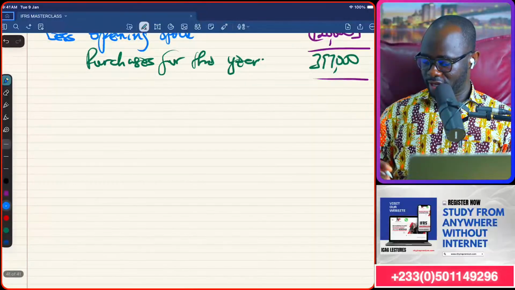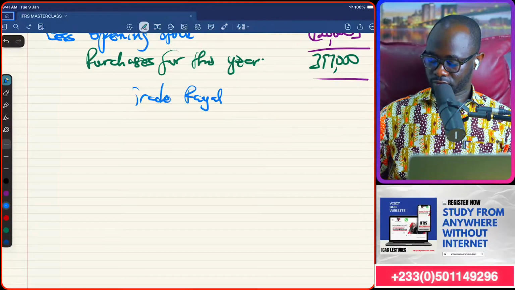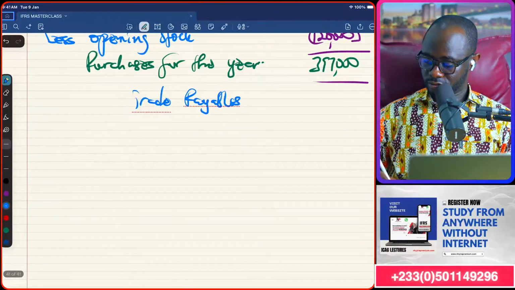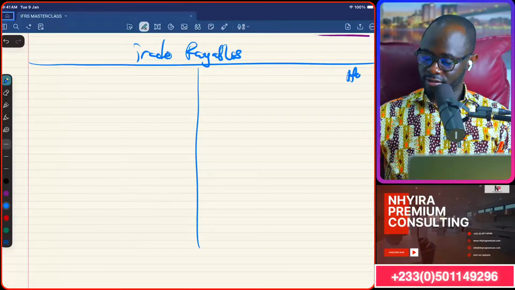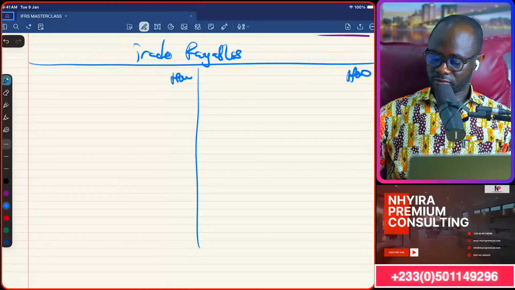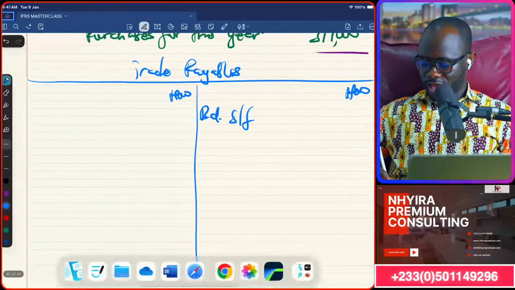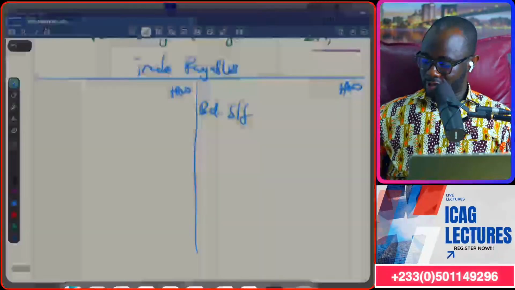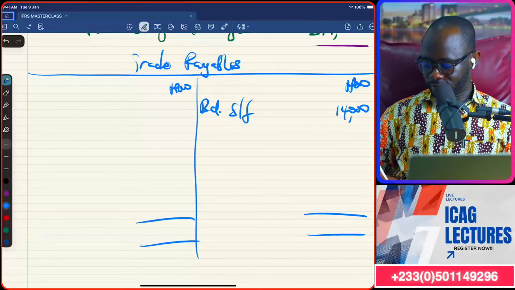Now let's prepare the trade payables control account. So trade payables will be like this. Bring in the opening figure, which will be last year's figure. How much we got? 14,000. We close the account.